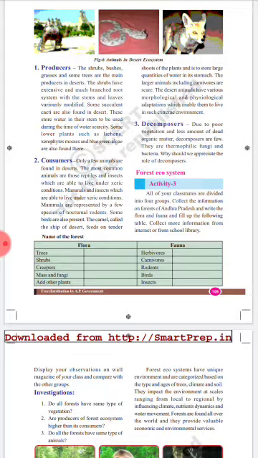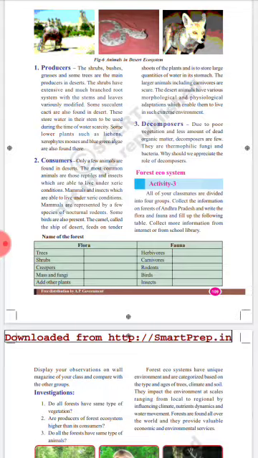See here, producers are there. The shrubs and bushes, grasses, and some trees are the main producers in the desert. And some succulent cacti are also found in the desert. Cactus plants are there. These store water in the stem to be used during the time of water scarcity. Some lower plants such as lichens and xerophytes, mosses and blue-green algae are also found there. These are producers in the desert ecosystem.